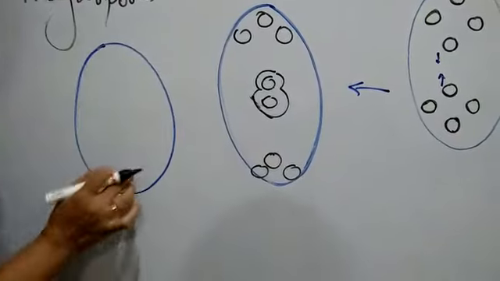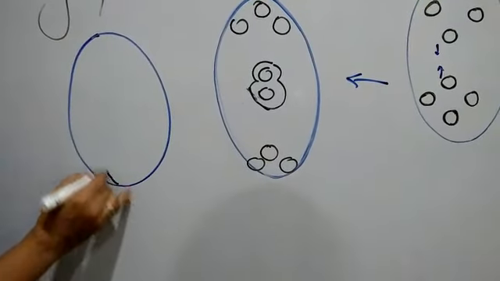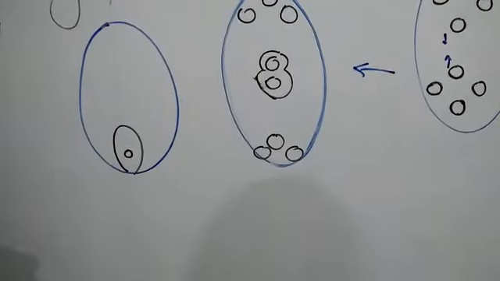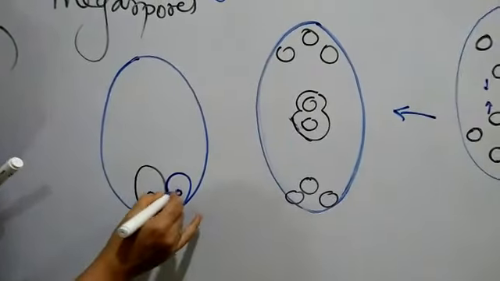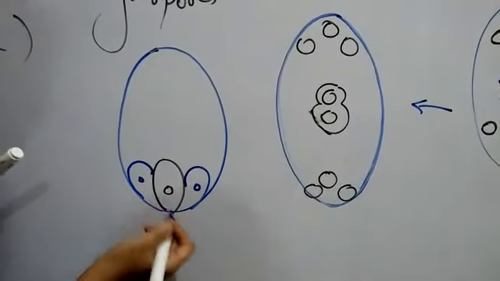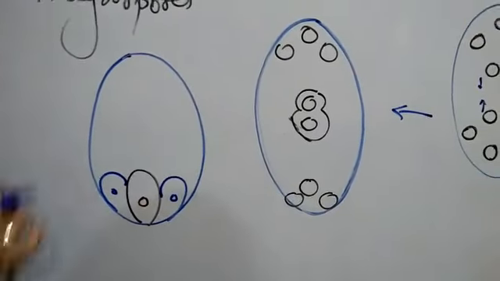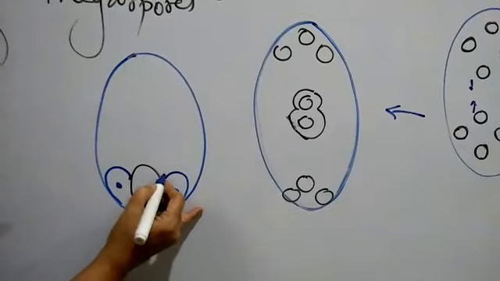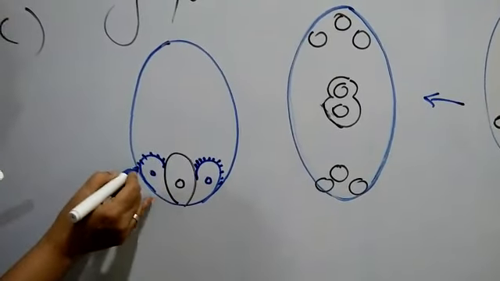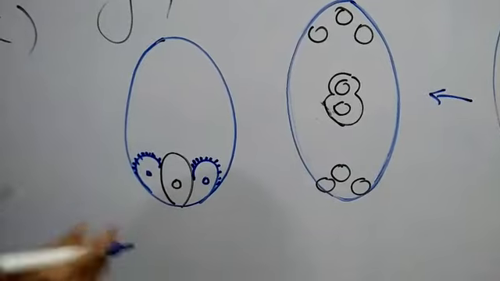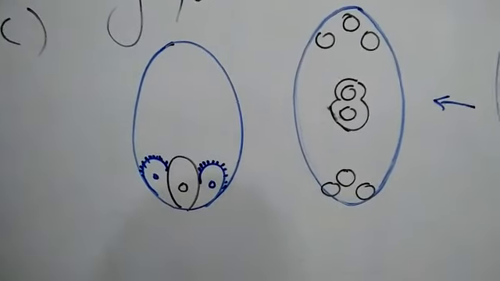At the micropylar end, there will be the haploid egg cell and 2 synergids. These 2 cells adjacent to the egg cell are synergids. These synergids are ciliated, and these ciliated synergids help the pollen tube to enter inside the embryo sac.